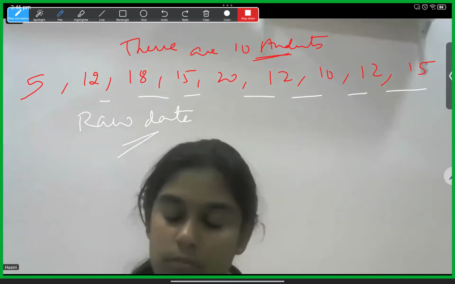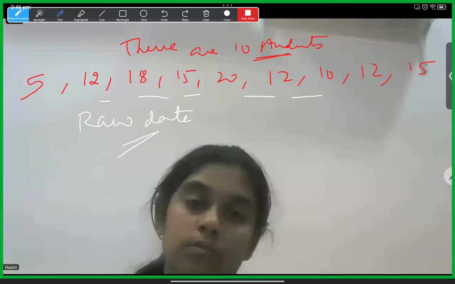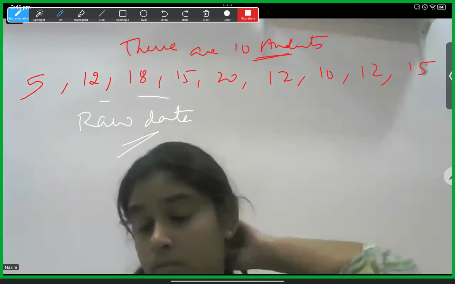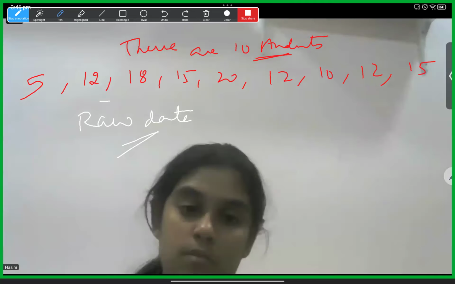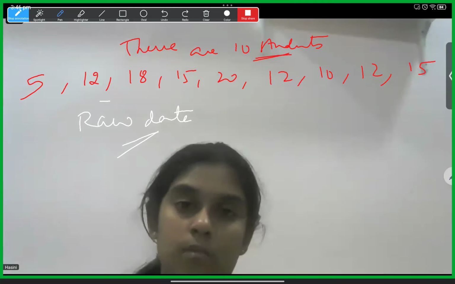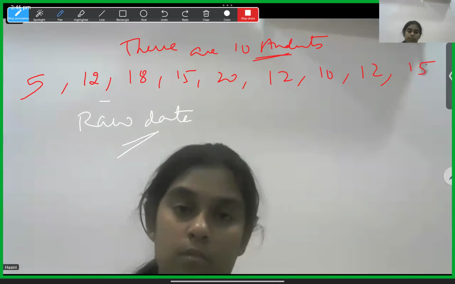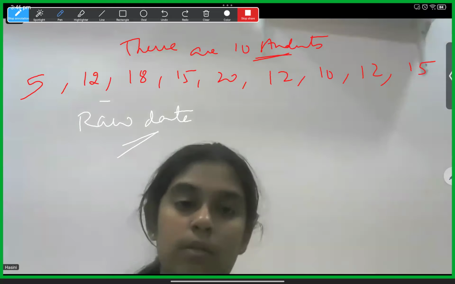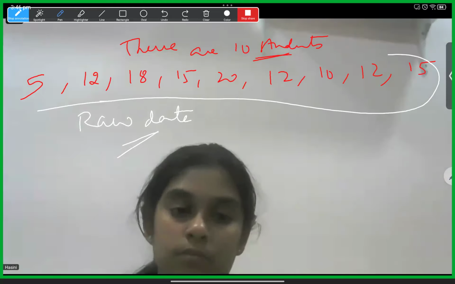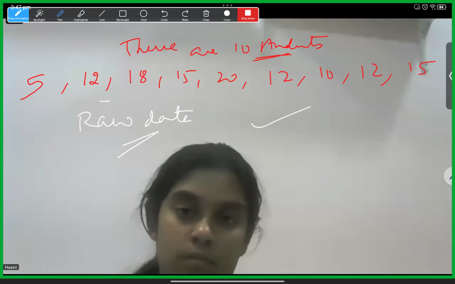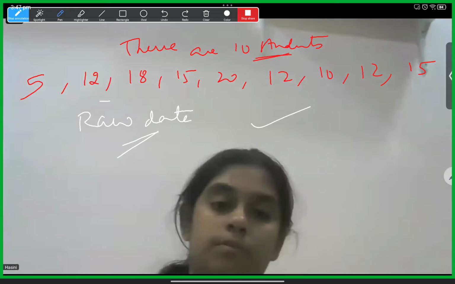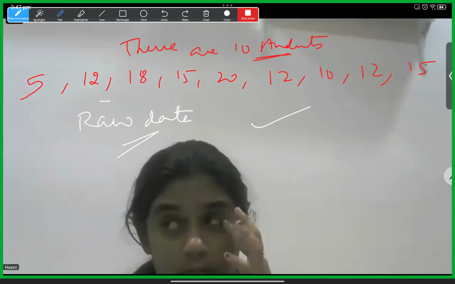If 100 or 50 students are there in a class, it is difficult for the teacher to count every time who got more than 30 and so on. So if so many numbers are like this, it will take time to collect the data in a proper way, like how many students got the highest, how many scored more than 15 out of 20. It will take a lot of time.